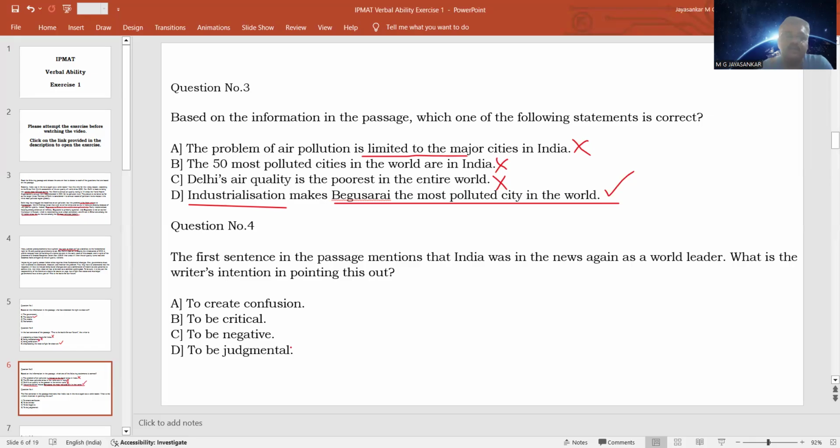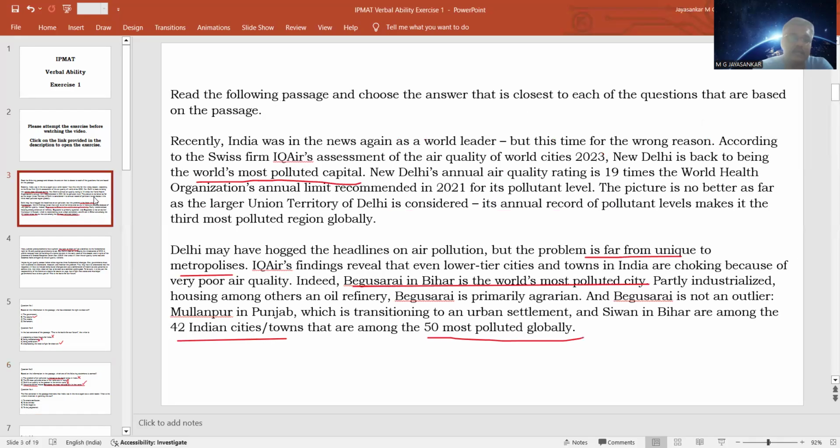Then question number 4, the first sentence in the passage mentioned that India was in the news again as a world leader. What is the writer's intention? So why is the writer saying that India is in the news again? So you have to read the first paragraph. India is in the news again as a world leader, but this time for the wrong reason. So what is the implication?